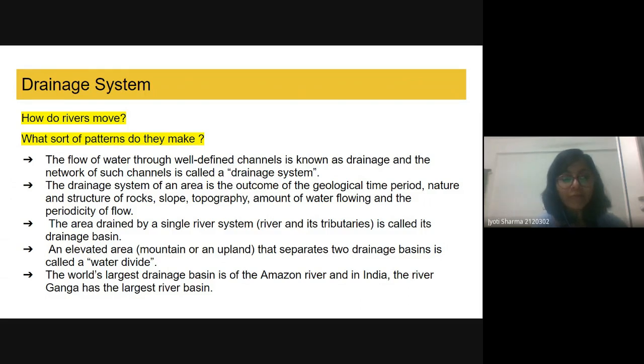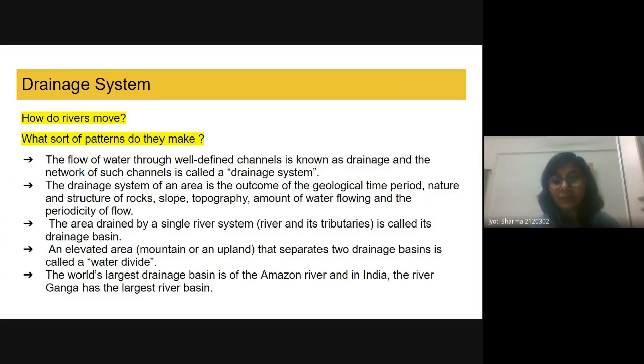So when there is the flow of water through a well-defined channel, then we call it a drainage. Okay, and if there is a network of such channels, then it is a drainage system. Okay, so if we have a river Ganga that is flowing in a well-defined channel, then it is a drainage. Okay, and there are so many tributaries that are converging or diverging to this Ganga, then it forms a network.